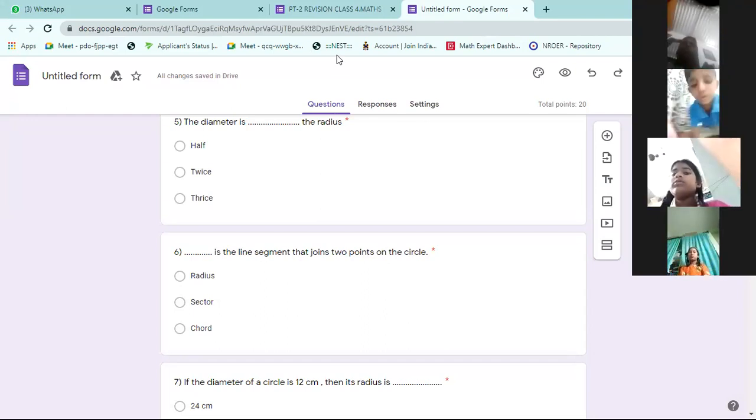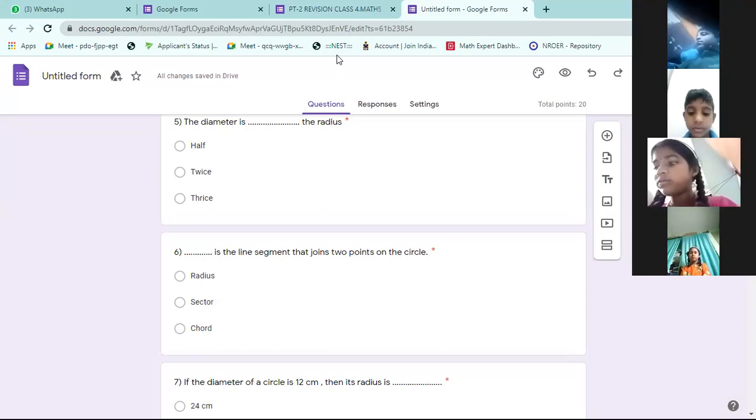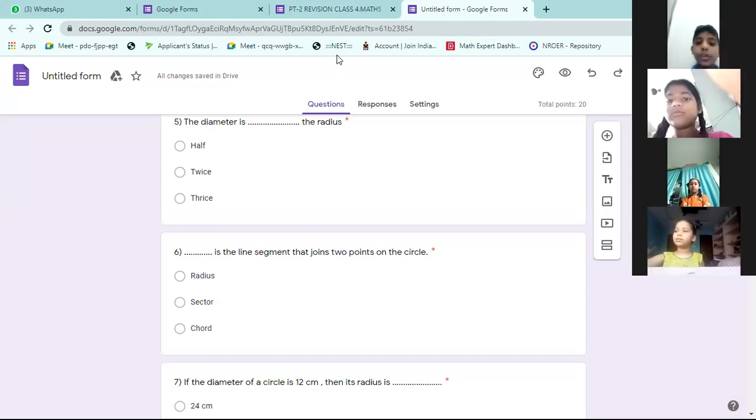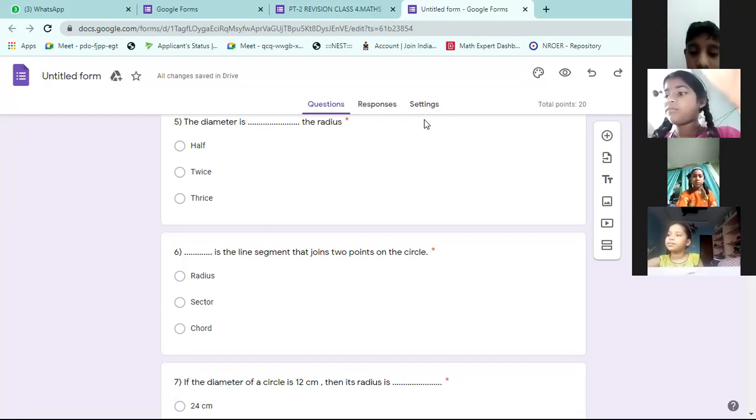Sir, what is the third question? I cannot see clearly. Which one? Third one. Still you are in third question, we are in sixth question. Still you are sleeping in class. Long back third question is done. A dash is a simple closed curve. Which is a simple closed curve.